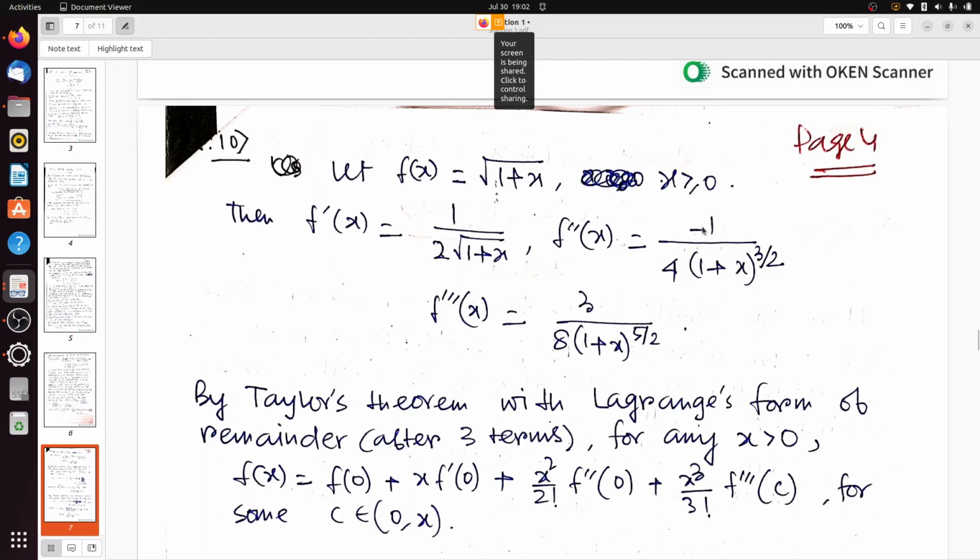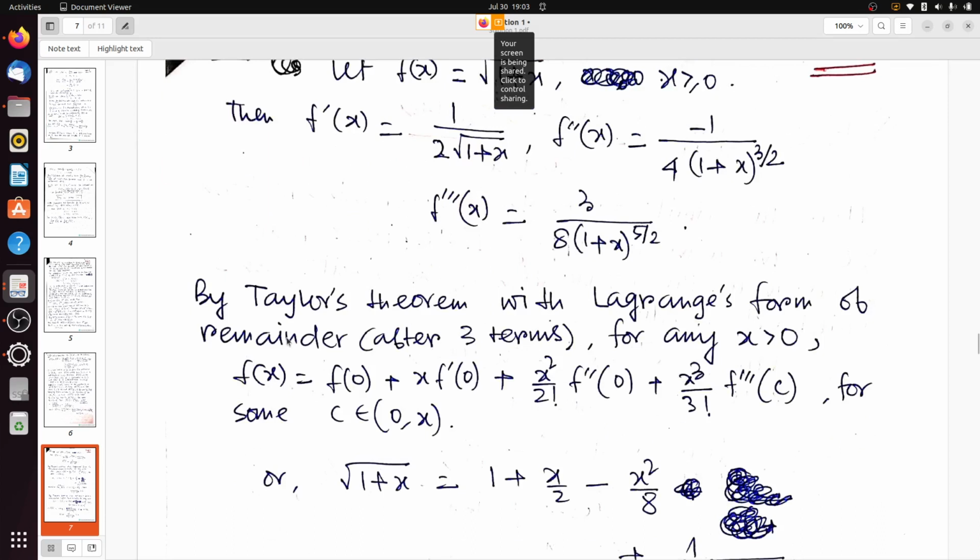So see, f x equals square root of 1 plus x. So f prime x is 1 by 2 root over 1 plus x. What is f double prime x? It is minus 1 by 4 into 1 plus x to the power 3 by 2. F triple prime x, it will be just the derivative, so here the derivative is 3 by 8 into 1 plus x to the power 5 by 2.